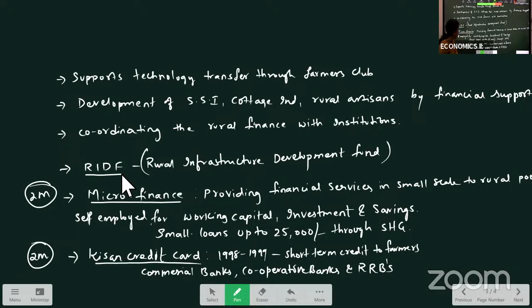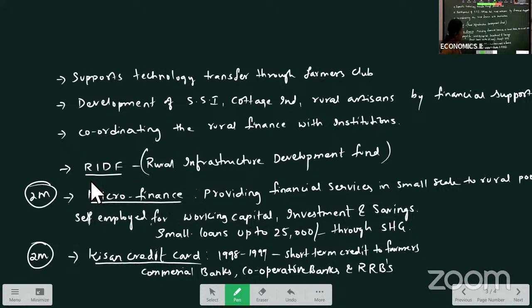And how they provide the credit facilities, one scheme is the Rural Infrastructure Development Fund. Under this scheme, NABARD provides finance to state governments, which is helpful for development of infrastructure. Infrastructure such as irrigation projects, watershed development projects, along with transportation, communication, banking and all are financed by NABARD.